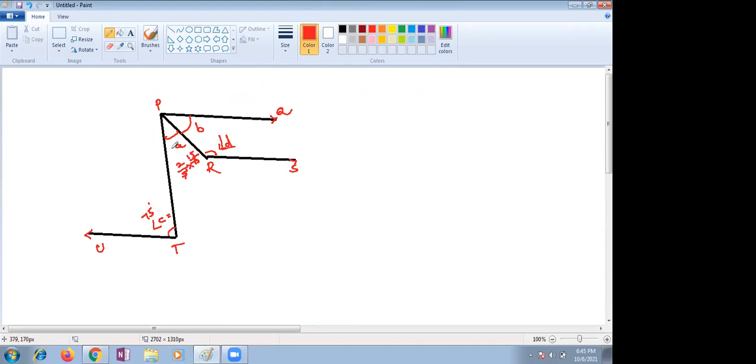So A is 30 degrees. We know that the A value is 30. Then find B plus D by 2. So you need to find B plus D by 2.